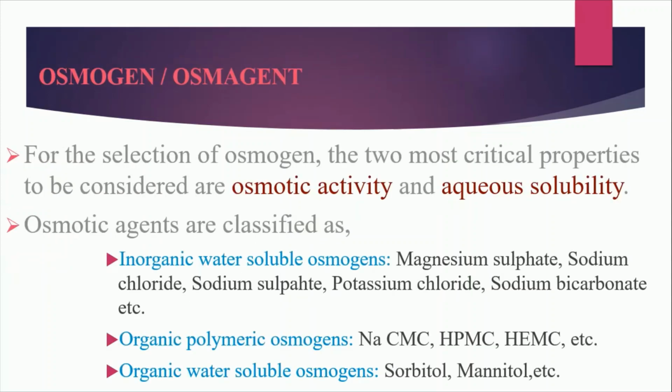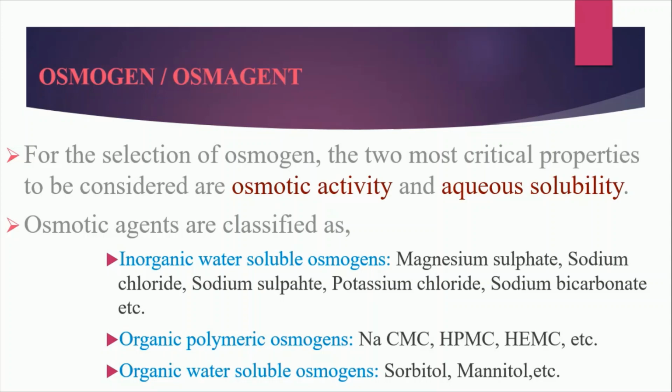Osmogen is also called osmagent. We can select the proper osmogen on the basis of osmotic activity and aqueous solubility. We require quick action, or we require a suitable lag time. On the basis of that, we have to select the suitable osmogen. Osmogen is mainly classified in two categories: inorganic osmogen and organic osmogen.